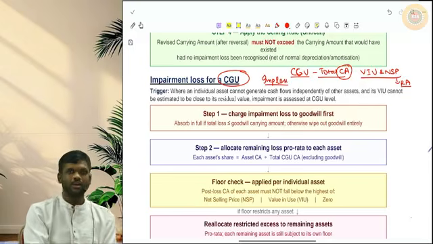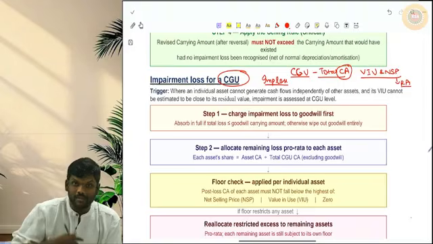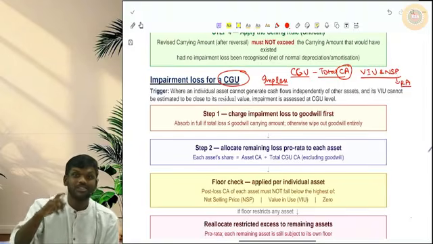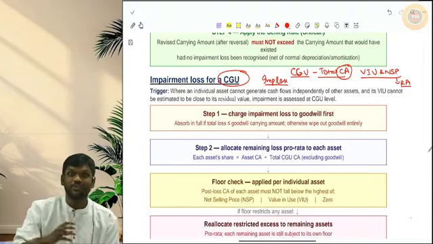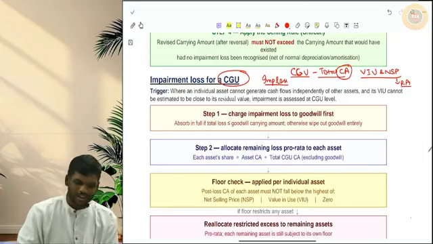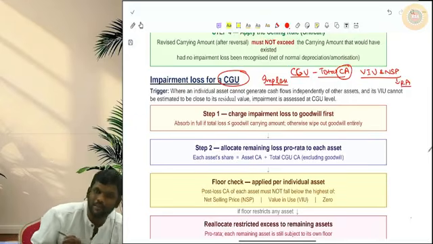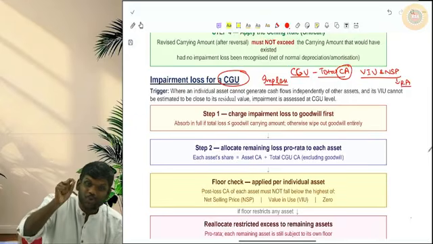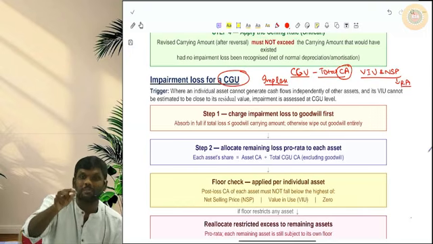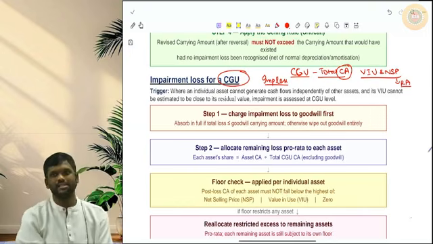There is impairment loss. Now guys, wait. This impairment loss is for the CGU, for the group of assets. Now what you should do is, this impairment loss needs to be allocated across the multiple assets that are there inside the CGU.